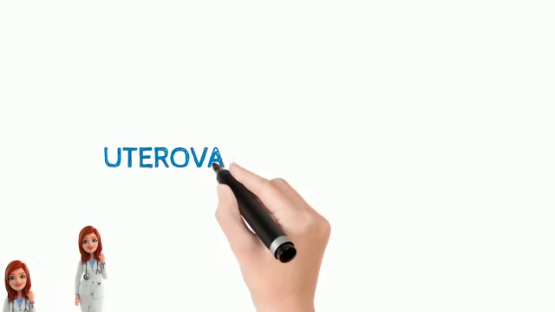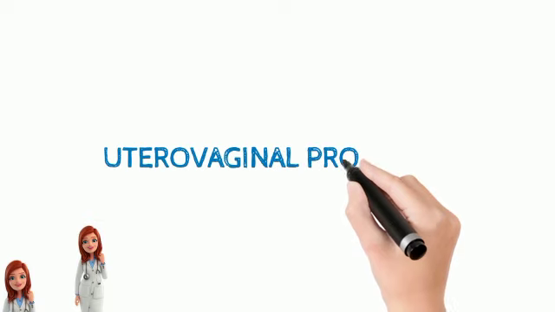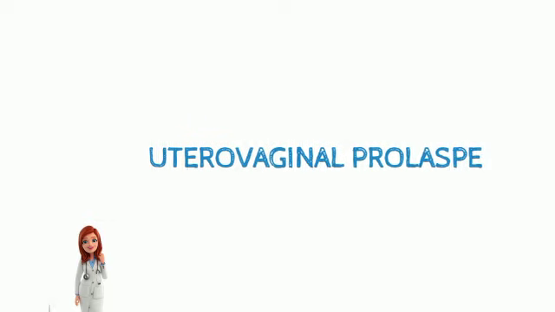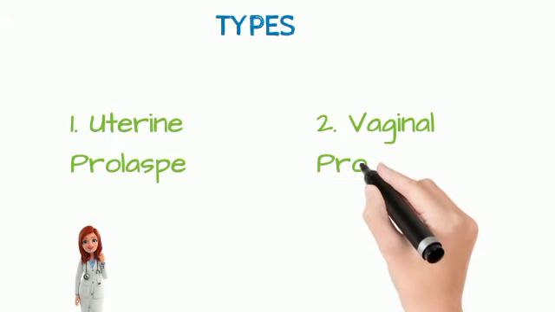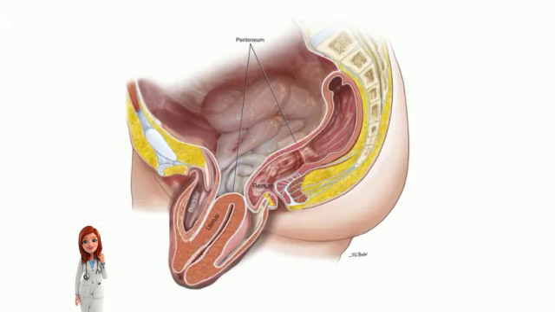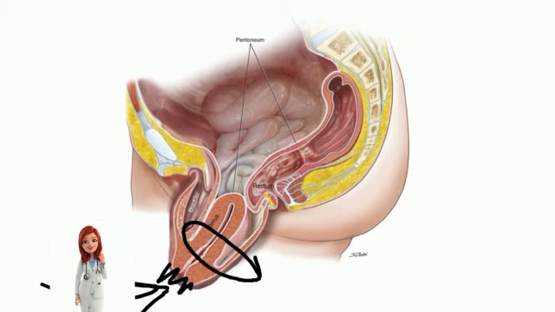Uterovaginal prolapse is abnormal protrusion of the uterus or the vagina beyond their normal anatomical confines. Its types include uterine prolapse and vaginal prolapse. UV prolapse causes the supravaginal part to elongate. As the prolapsed portion is continuously being exposed to the environment, this causes ulceration, incarceration, and keratinization.